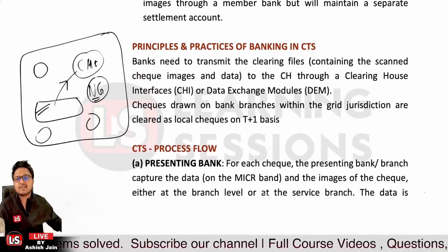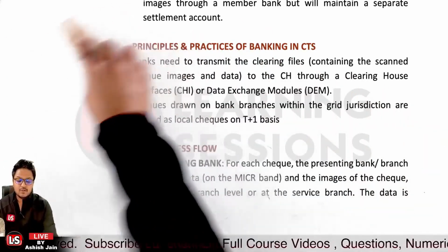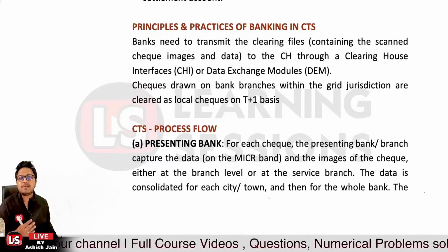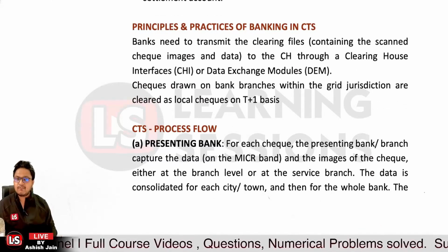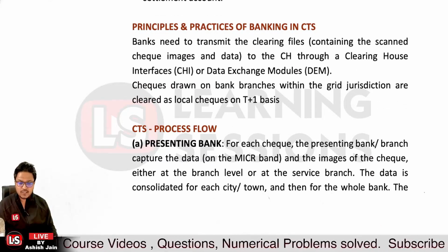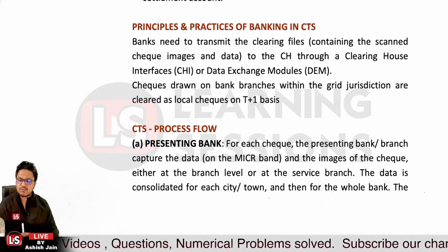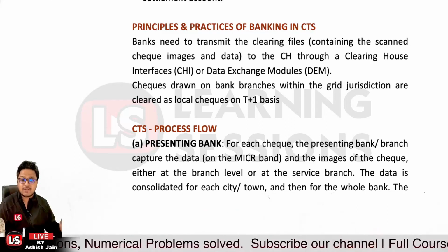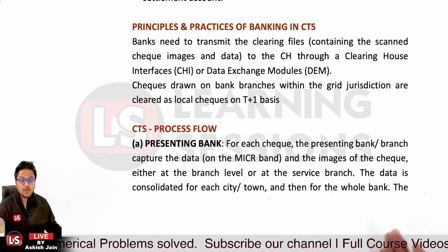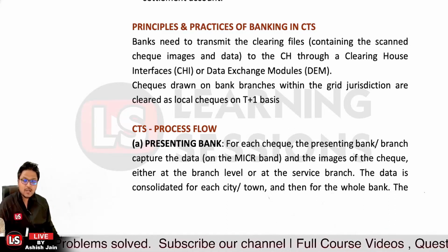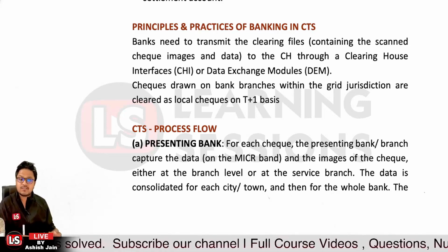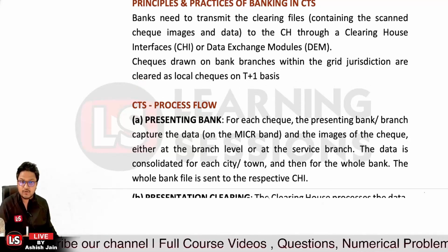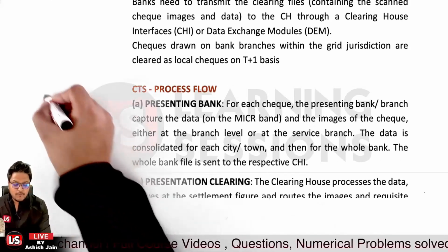Now let's understand the CTS process flow. It will help you know how CTS works. First of all, it's related to the presenting bank. For each check, there will be a presenting bank or branch which will collect and capture all the data, and also scan the check at the branch level or at the service branch level. Once the data is consolidated, it will be consolidated on city level and town level, and then at the bank level for that particular grid.